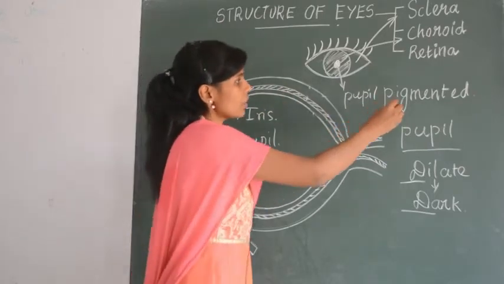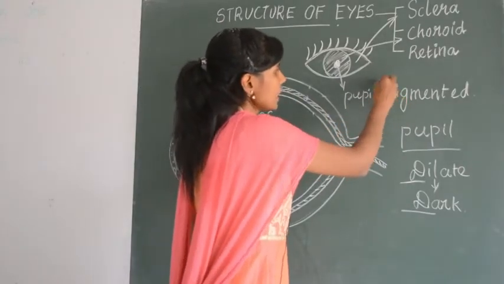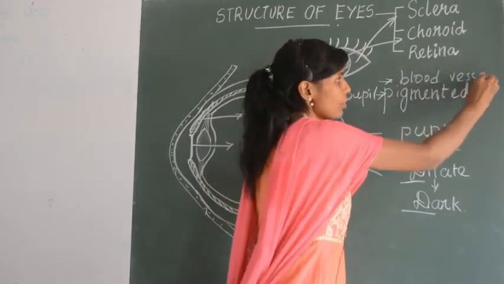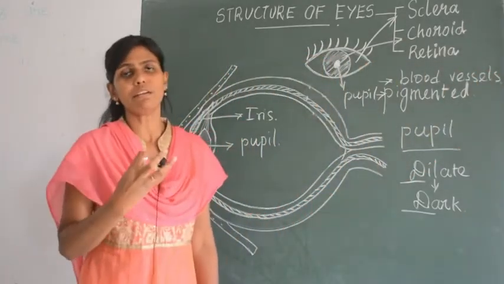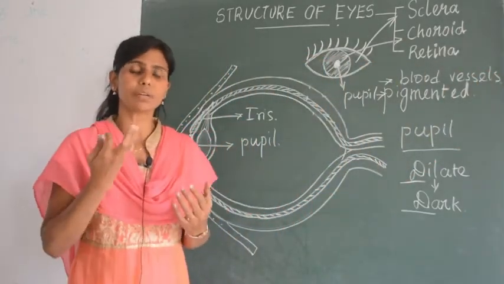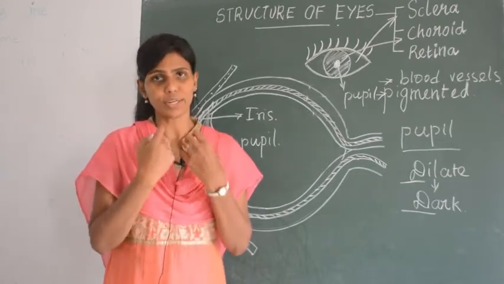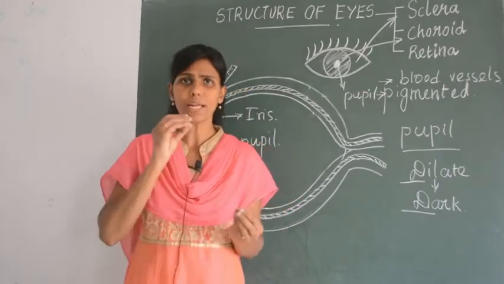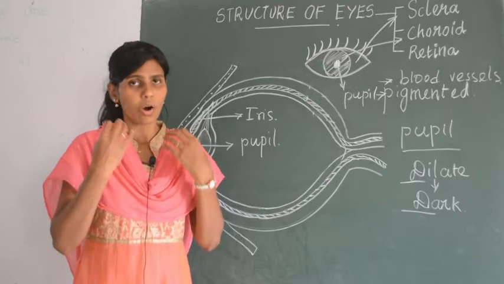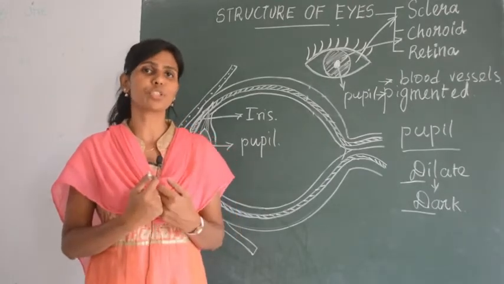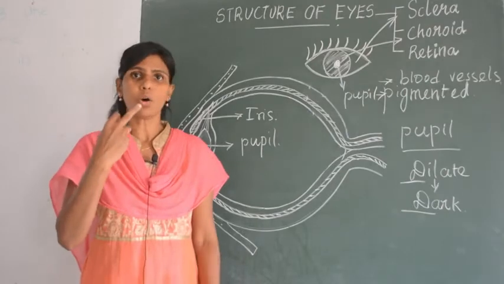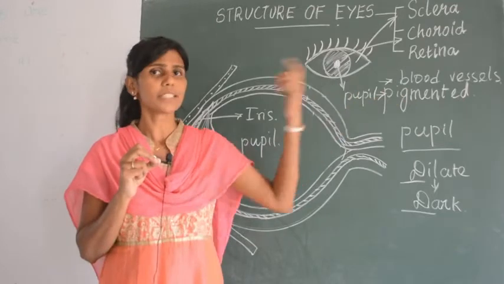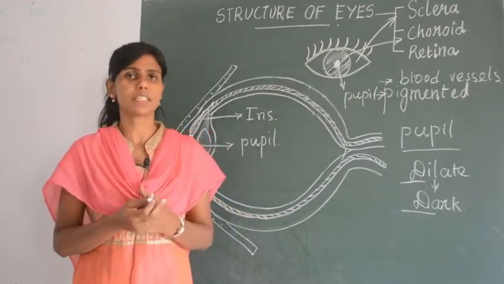Which one? The choroid layer is first of all pigmented, and it is supplied with blood vessels. Only this layer of your eye is supplied with blood vessels, and whenever blood vessels reach your eye, it is nourished, because after digestion all the nutrients whatever you eat will enter into the blood, no? So all organs of your body need nourishment or food. Similarly, the eye also needs food, no? So that food supply is by the blood vessels which are present in the choroid layer.